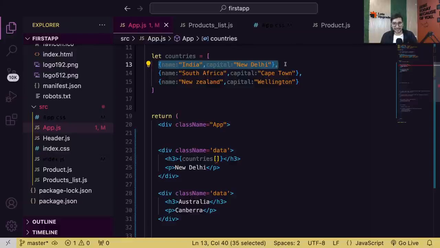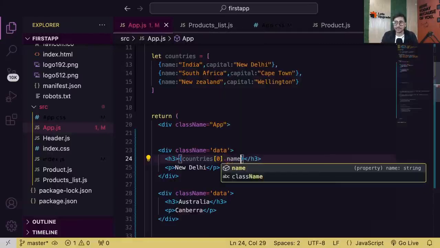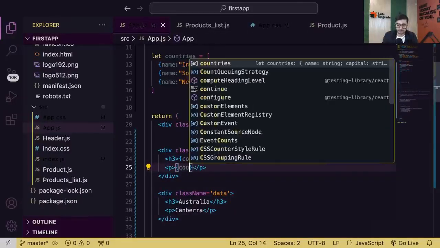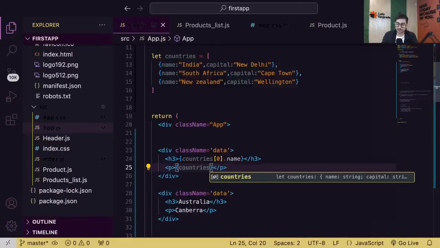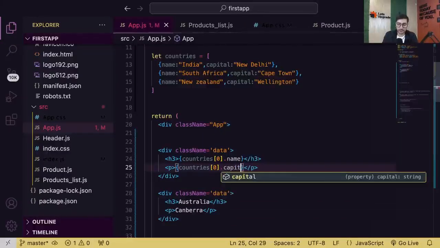We work with indexing, right? Exactly, 0. So countries of 0, and then we'll pass dot name. That's how we'll access the name. And just like that for capital, we can do countries of 0 dot capital.